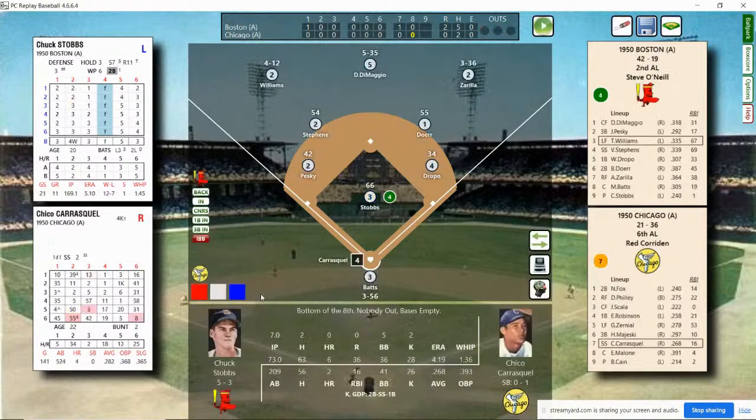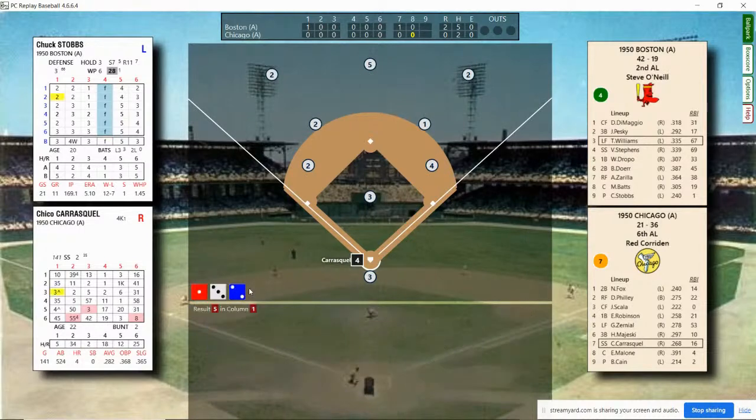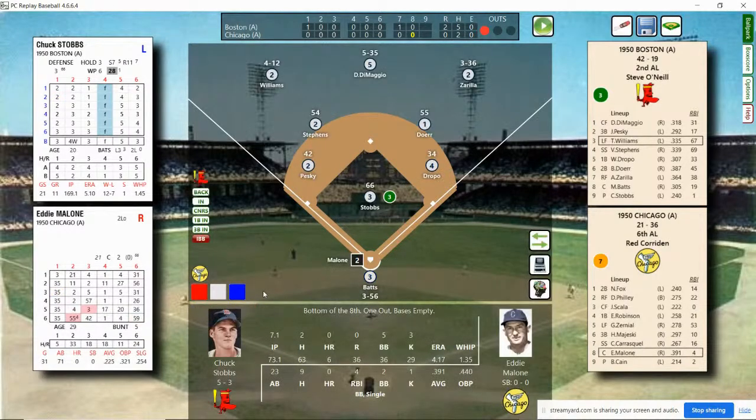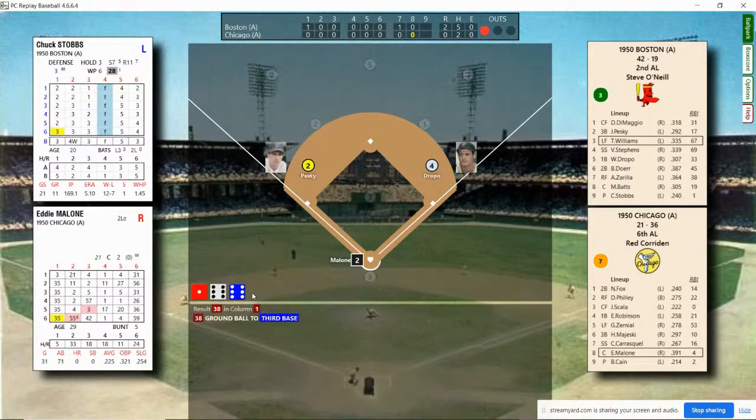Bottom of the 8th. Carrasquel due up, Malone, and then the pitcher spot, which I'm sure will be a pinch hitter. Stobbs looks at Carrasquel and throws. He's gone. 1 out, bases empty. Malone stepping in, batting .391 in limited appearances. He's walked and singled today. Stobbs throws. And he hits a ground ball to third, over to first. He's out. 2 outs, bases empty.